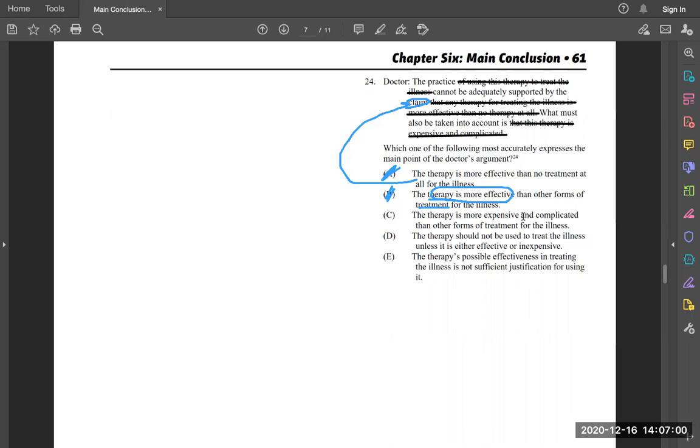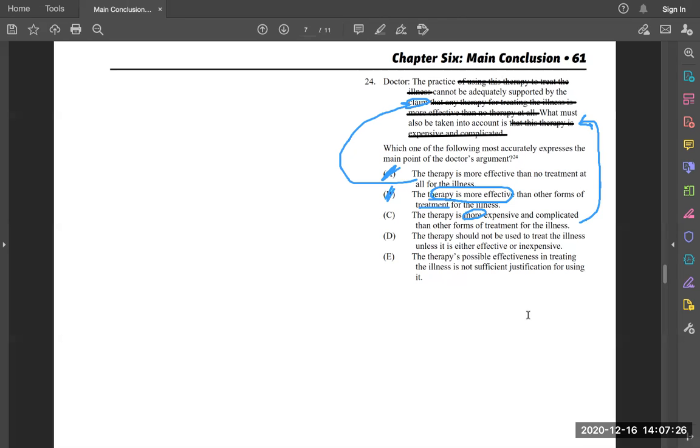C, the therapy is more expensive and complicated than other forms of treatment for the illness. So we do know that therapy is expensive and complicated. We don't know if it's more expensive and complicated, but it looks like they're trying to relate back to this part here. What must be taken into account? So that's doing part of the supporting. We don't really care what must be taken into account for our short, simple sentence.